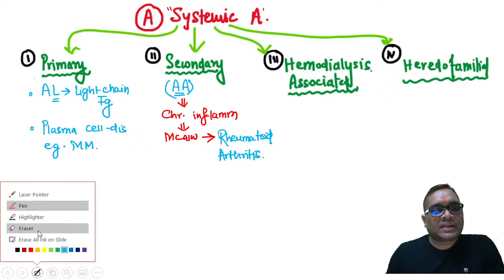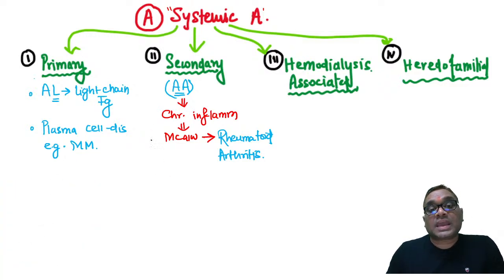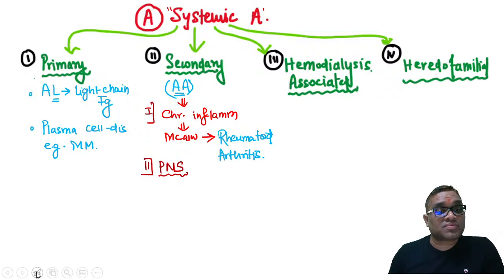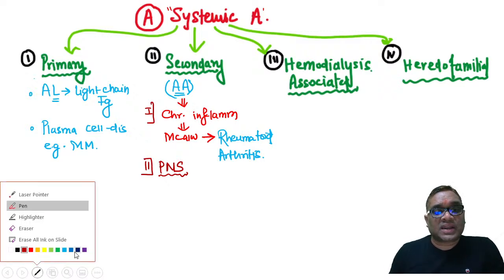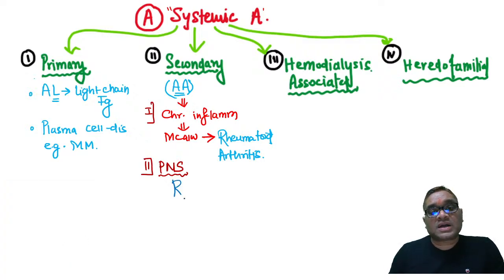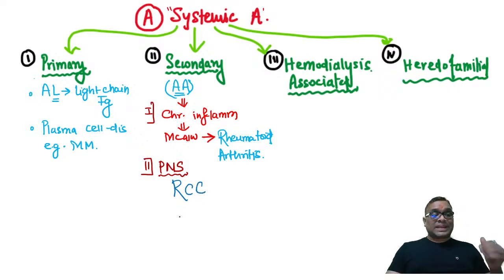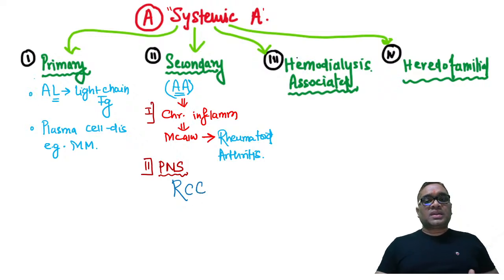Here what I want to tell you is that secondary amyloidosis can be a part of paraneoplastic syndrome also, not only chronic inflammation. So you have to be very careful because this question has already been asked. If the examiner asks you renal cell carcinoma, please do not get confused with the kidney, because many students see the kidney and think only hemodialysis.